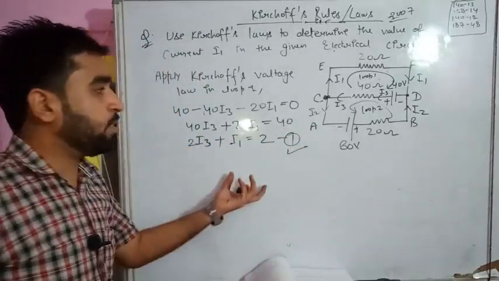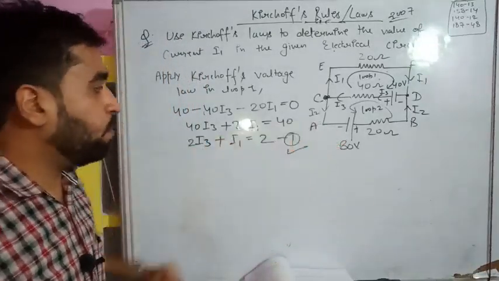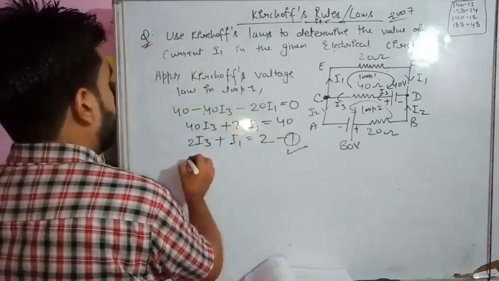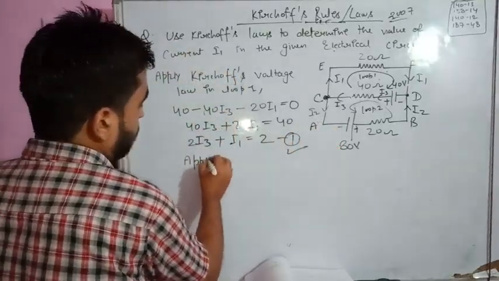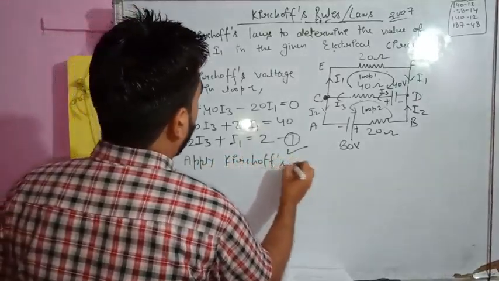So the first equation is formed due to loop 1, and now form another equation due to loop 2. Apply Kirchhoff's voltage law.